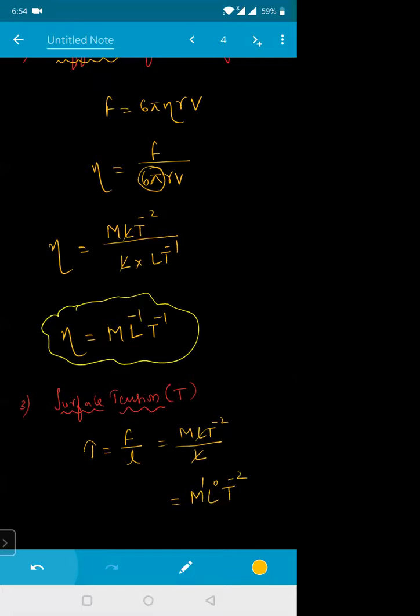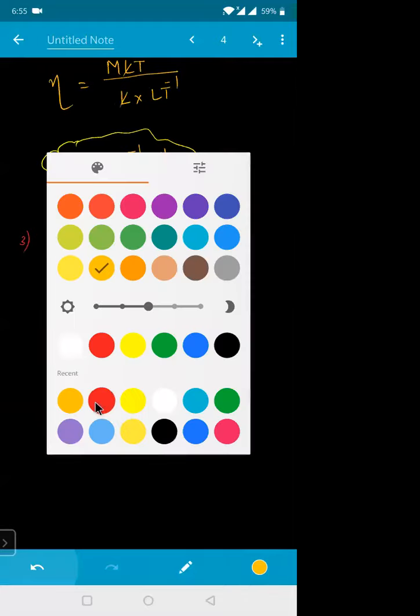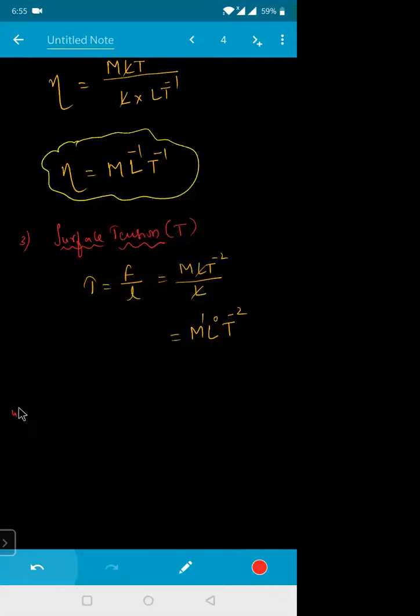If I ask you what is the dimension of length in surface tension, what will be your answer? 0, sir. 0. Okay. Next one. If you know the formula, you can go and calculate that one bit. Next one is, say for example, gas constant.